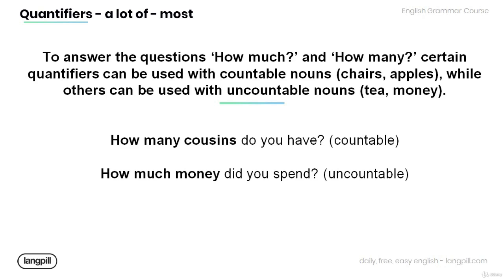Now have a look at the examples below. How many cousins do you have? Note that the quantifier many in the sentence is used with a countable noun, cousins. But in the sentence, how much money do you spend? The quantifier much is used with an uncountable noun, money.